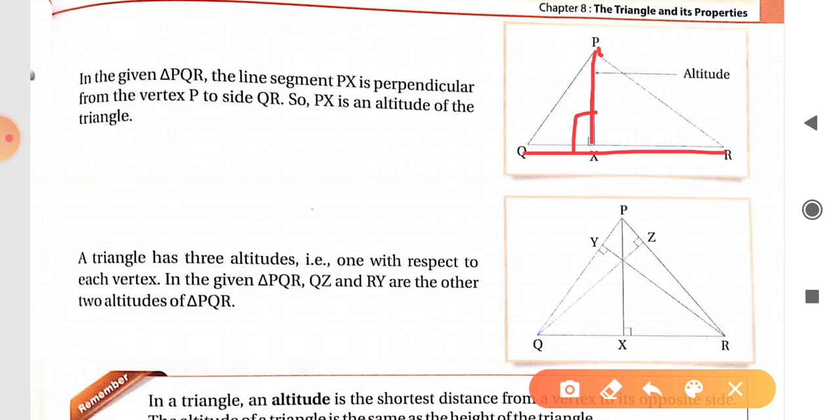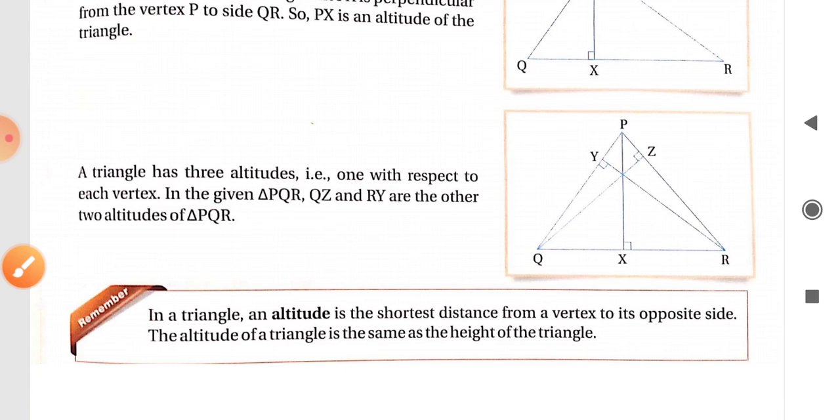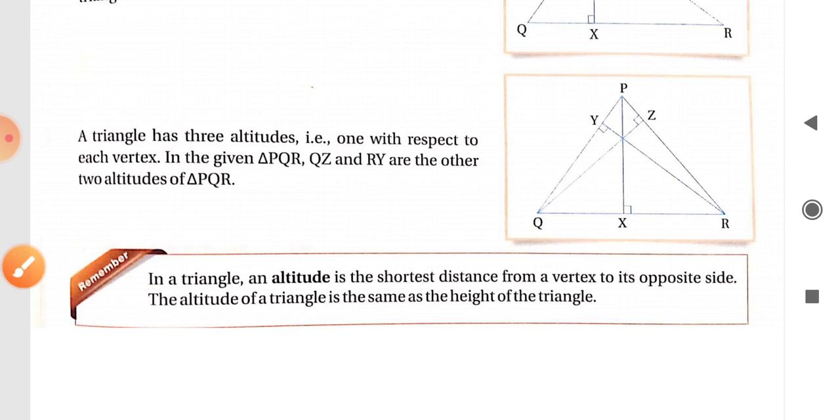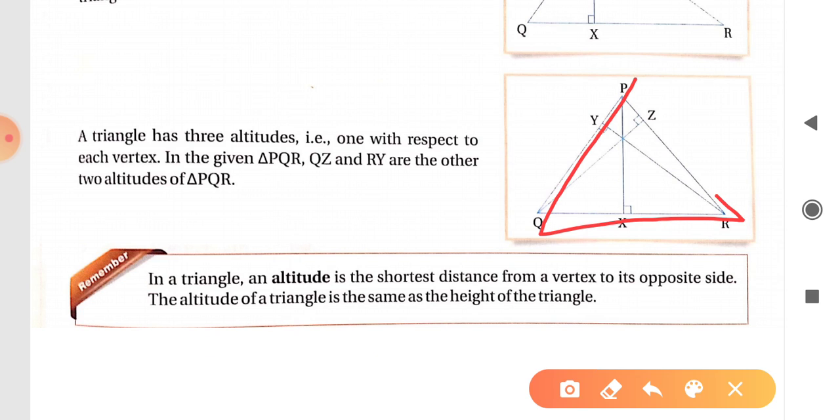Like medians, there are three medians in a triangle. Similarly, a triangle always has three altitudes because there are three vertices, so each triangle will have three altitudes. In this given figure, triangle PQR is there, and here we are discussing the three altitudes. First is PX, second is QZ, and third is RY. These are the altitudes of triangle PQR.